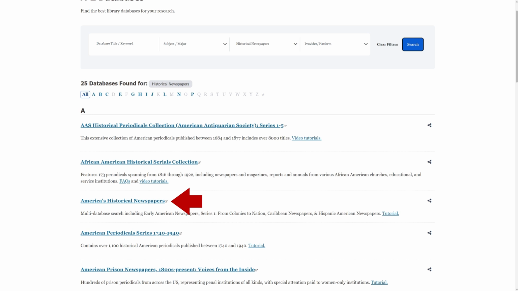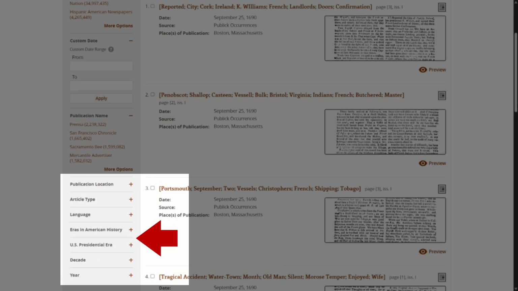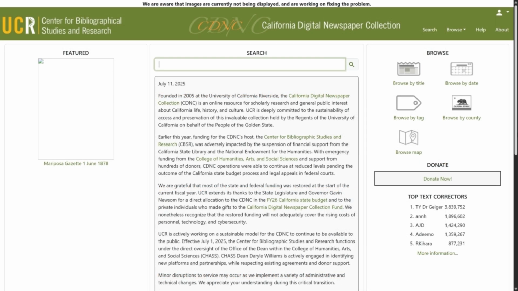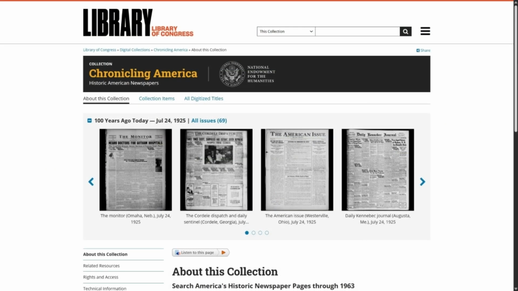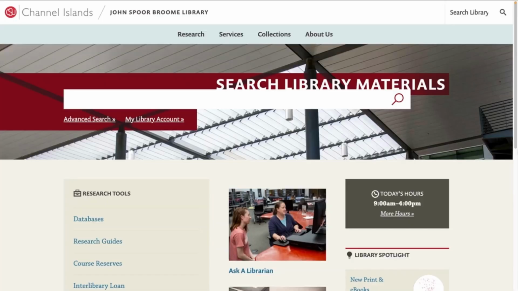America's Historical Newspaper Database includes Hispanic American and early American newspapers going all the way back to the 1600s. And it allows you to limit search results to eras in American history and presidential eras. Our California Digital Newspaper Collection is a great resource for local historical newspapers. Lastly, Chronicling America, Historic American Newspapers is created by the Library of Congress, and there is an option to limit newspapers by ethnicity.